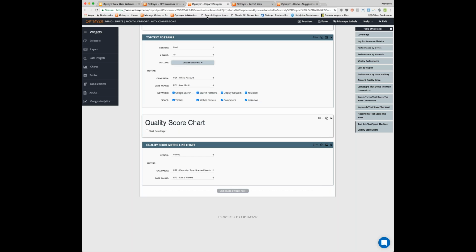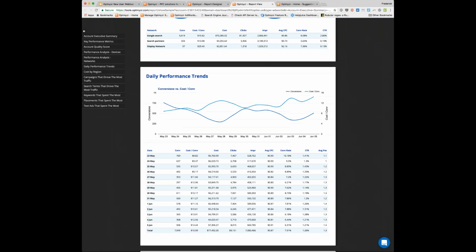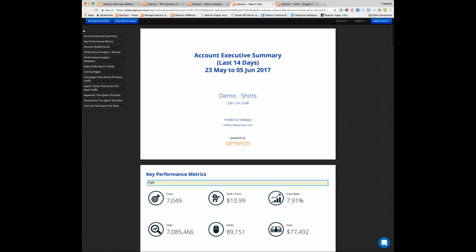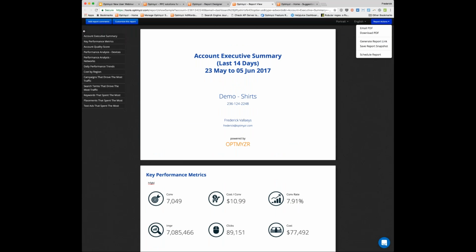So all of this is based around templates, and the point of a template is that you can maintain just a handful of templates that you leverage across all of your clients. Once you have this report open up, you can annotate it. As you hover over these different sections, you can start to put in some notes to explain to the client what's happening and why you think this is important. And then from here, you can email it. You can download a PDF. You can get the link that you can share with a client. Save report snapshot. That's so I save the notes that I just put in.